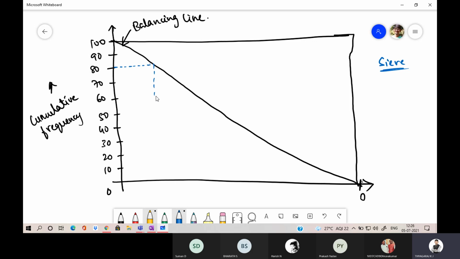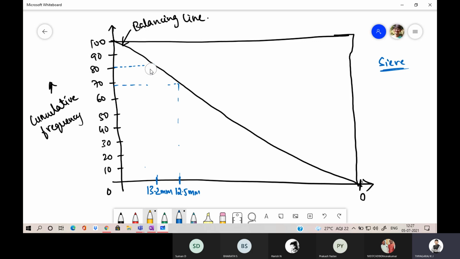So it will cut the line here, project it downwards. So we'll consider it as 13.2 mm. Then 76%, we'll consider it as 12.5 mm. Simply I'm writing, no need to worry.